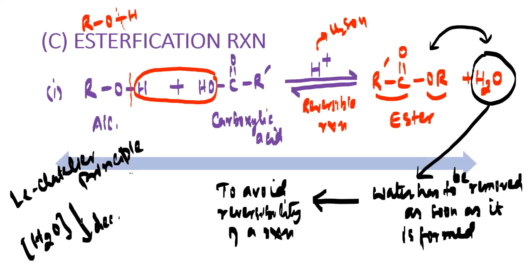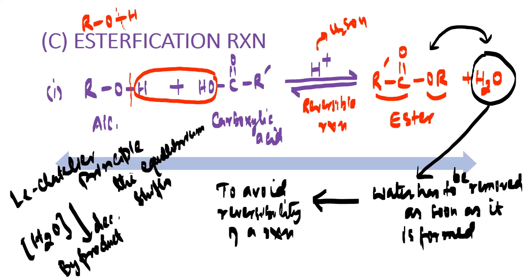So when you decrease the concentration of the water, and water is your product, or you can also call it as water is your byproduct, okay, the equilibrium shifts in forward direction.